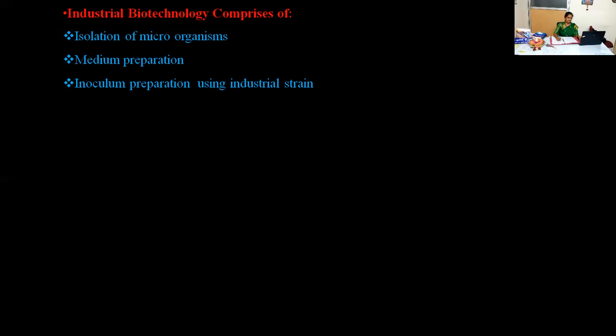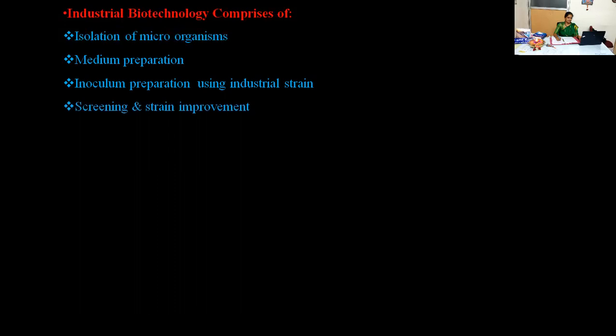I'll repeat what is inoculum. Okay, inoculum is a small amount of material containing bacteria, viruses, or any other microorganism which has the capability to give novel products, which is used to start a culture. That can be known as inoculum. Whatever inoculum you are selecting, that must be in an active growth rate and free from contamination, and also should exhibit product forming ability. Then that particular inoculum will be considered for the industrial level.